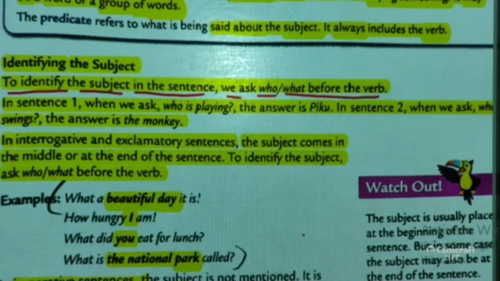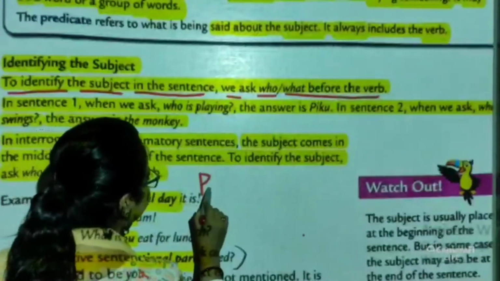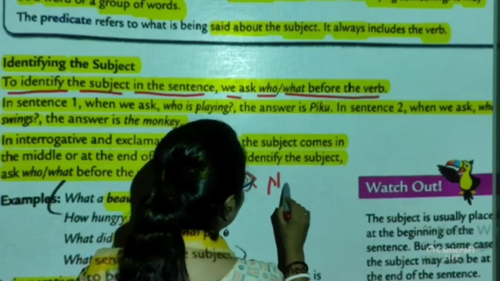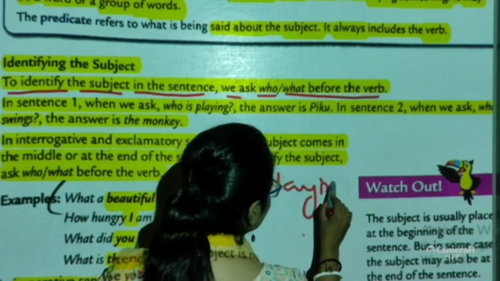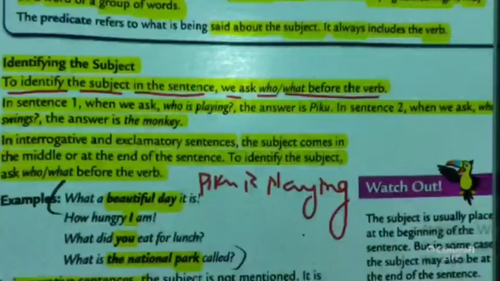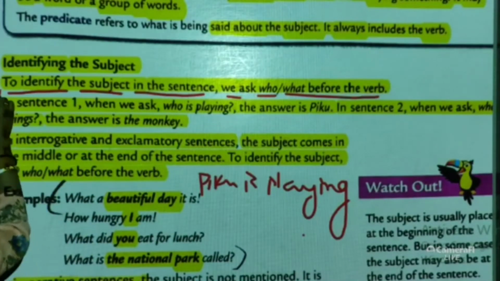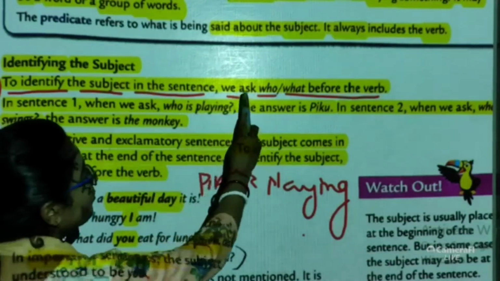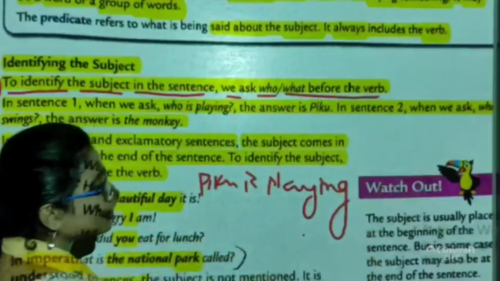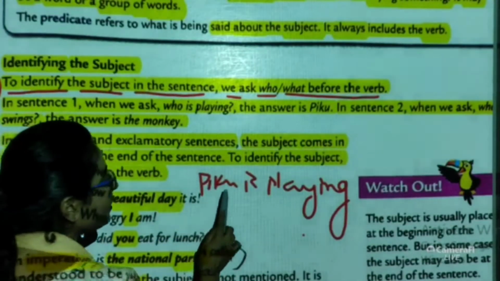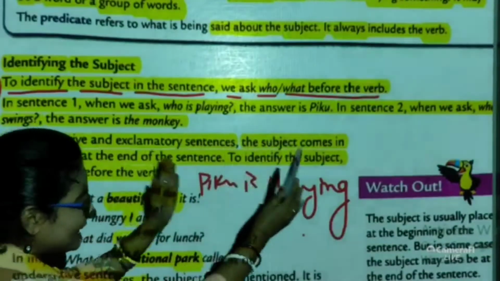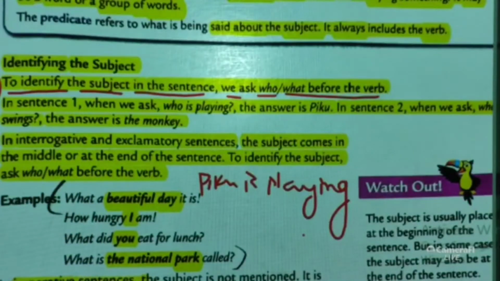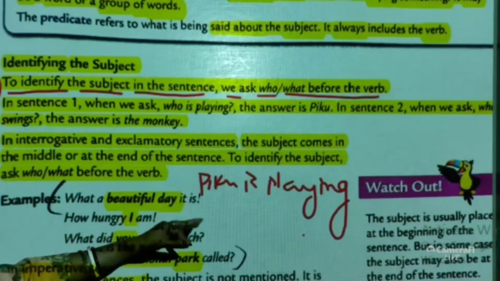So, in those two sentences, Piku is playing. According to rule number 1, what do we have to ask? We have to ask who and what before the verb. So, that sentence I am writing briefly here: Piku is playing in the garden. The sentence was. So, we have to question the verb with who and what.